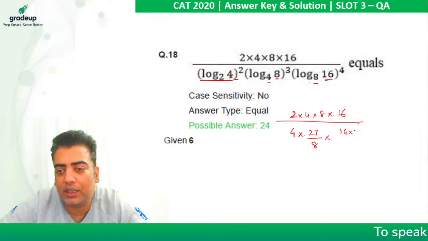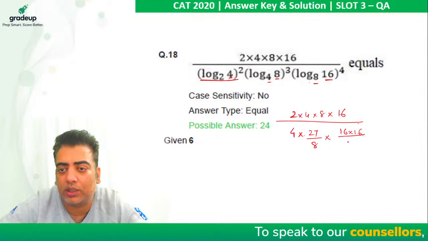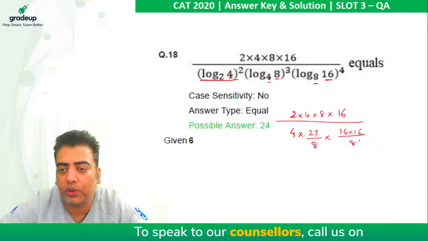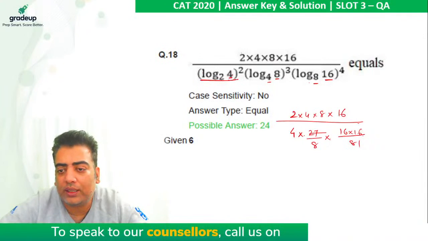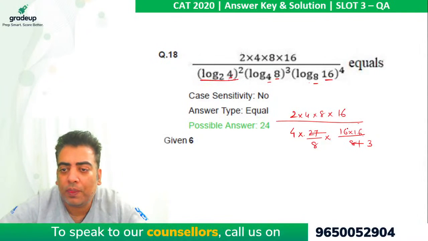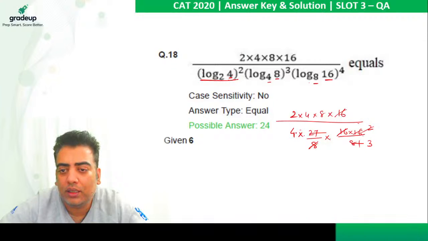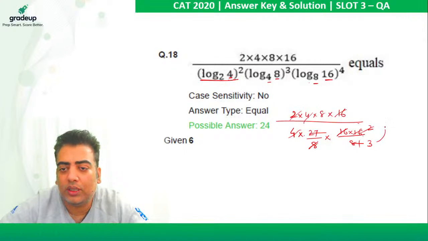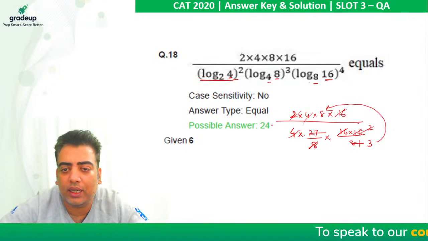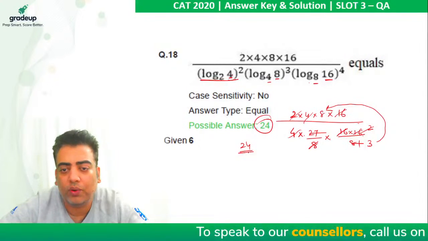Let it be 16 into 16 for easier calculations, and 3 raised to power 4 is 81. So 27 into 3 is 81. This 16 gets cancelled out here. 8 to the 16 and 4 to the 8, this gets cancelled out here. So this 3 gets multiplied with 8, the answer comes out to be 24.